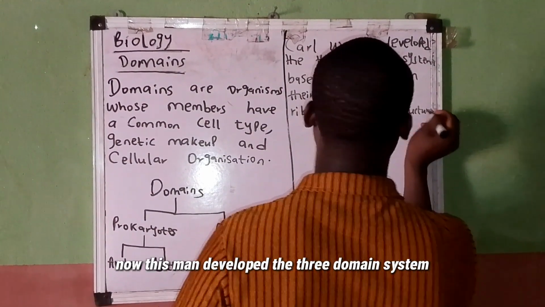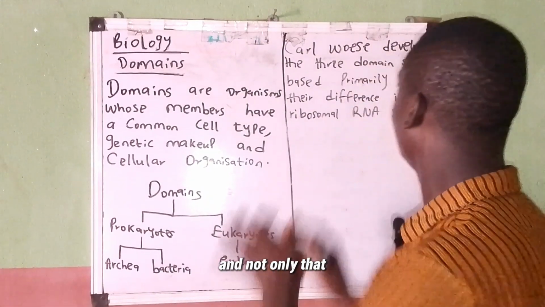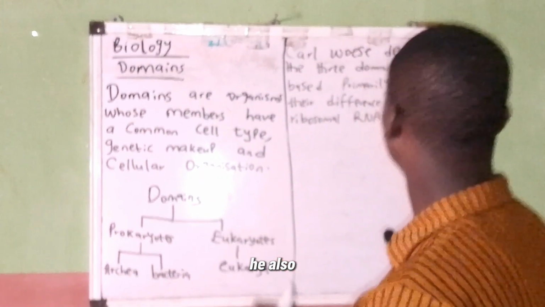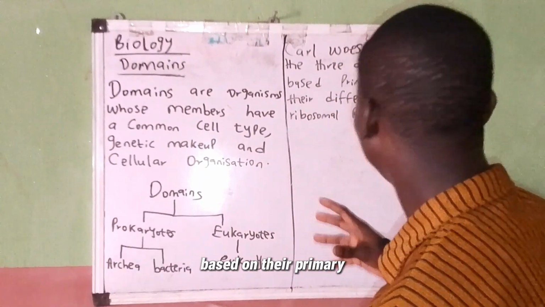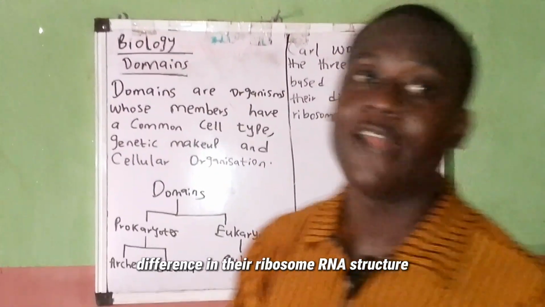Now, this man developed the three-domain system, and not only that, he also classified and grouped them based on their primary difference in their ribosomal RNA structure.